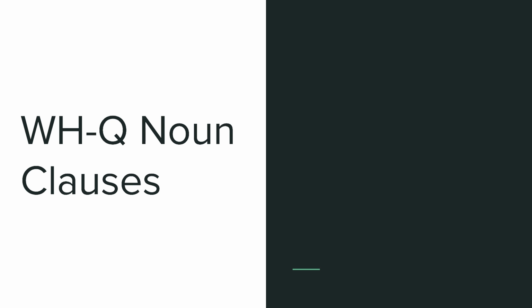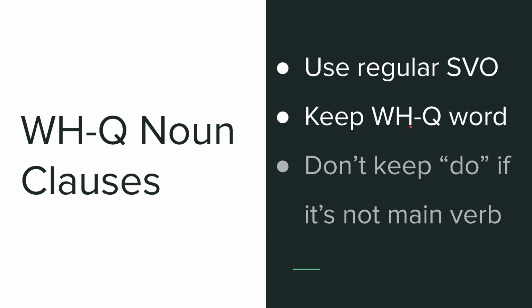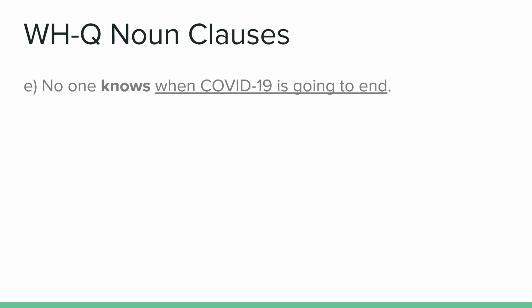So WH question noun clauses. These, like I said, they use regular subject, verb, object, word order. We keep the same WH question word when we make the noun clause, but don't keep do if it's not the main verb. So if you use do in a regular question, you don't keep it when you have a noun clause. Okay, if it's not the main verb. So here's a couple more examples of this type of noun clause.